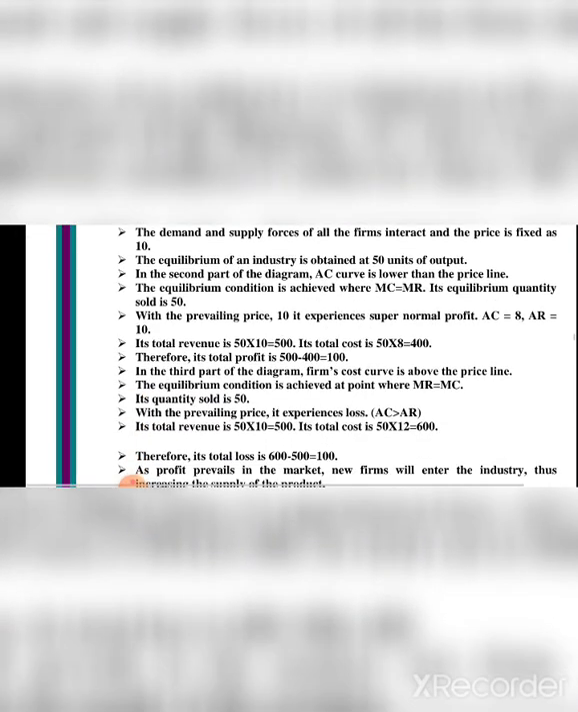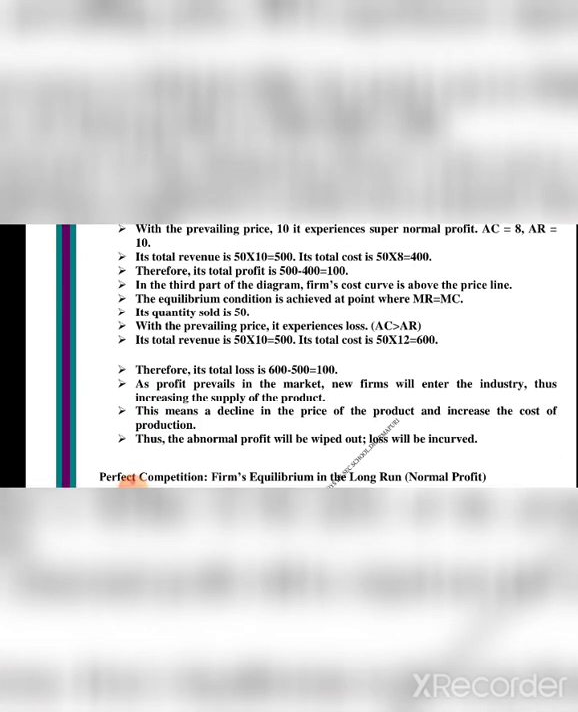In the third part of the diagram, the firm's cost curve is above the price line. That is, the equilibrium condition is achieved at the point where MR is equal to MC. Its quantity sold is 50. At the prevailing price it experiences loss, that is AC will be greater than AR. So its total revenue is 50 into 10 is equal to 500. Its total cost is 50 into 12 is equal to 600. Therefore, its total loss is 600 minus 500 is equal to 100.